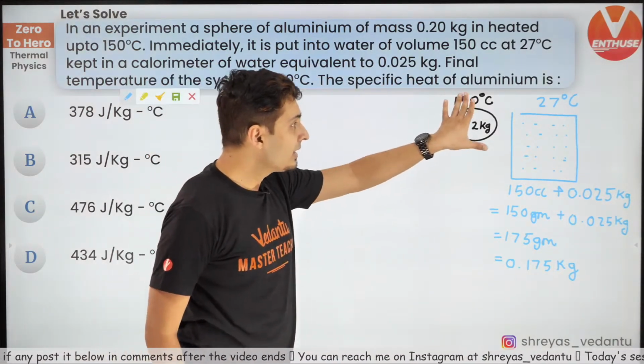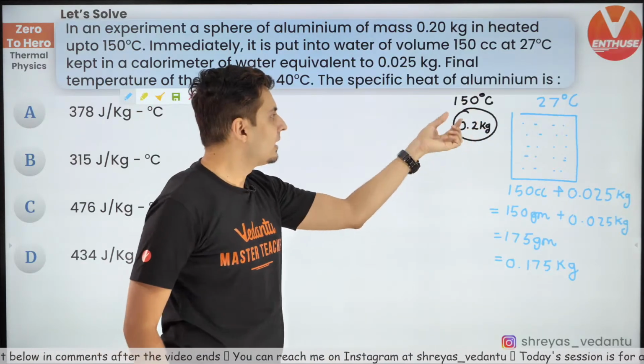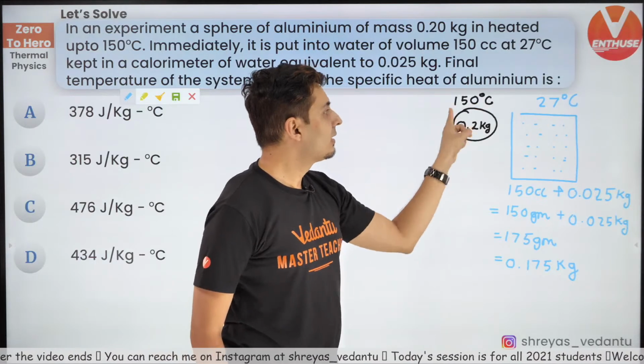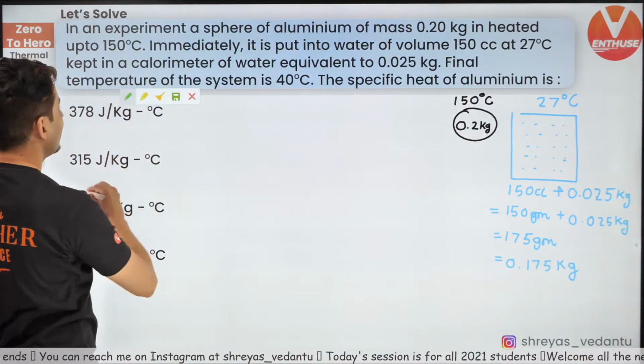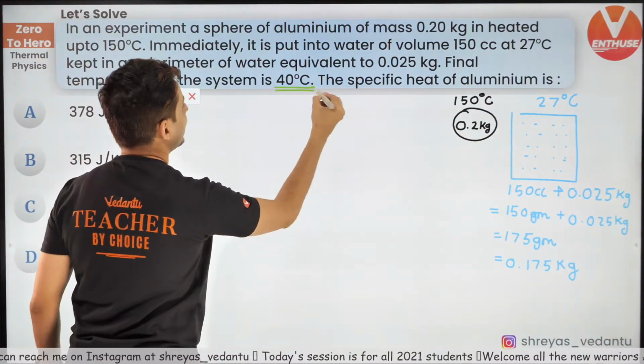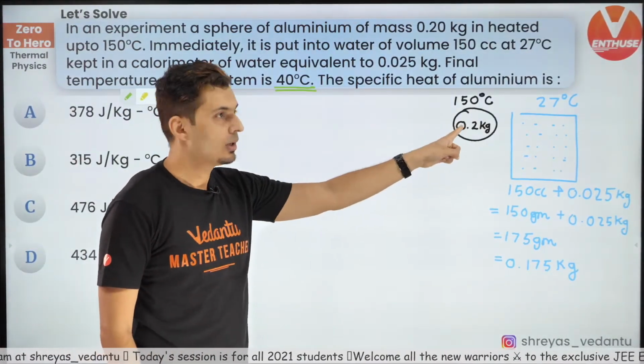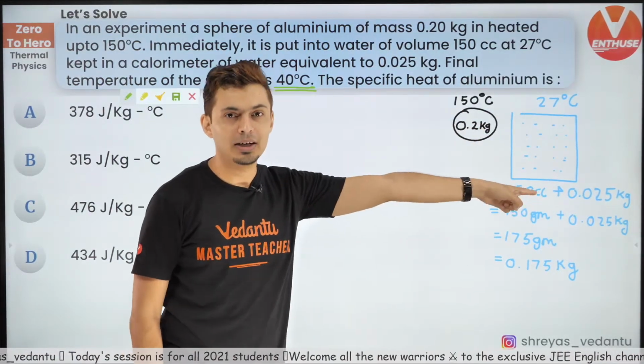Now this problem is simple. You take this hot ball and put it inside water. Their final temperature is 40 degrees Celsius. So who cooled? The ball cooled. Who got heated up? The water got heated up.